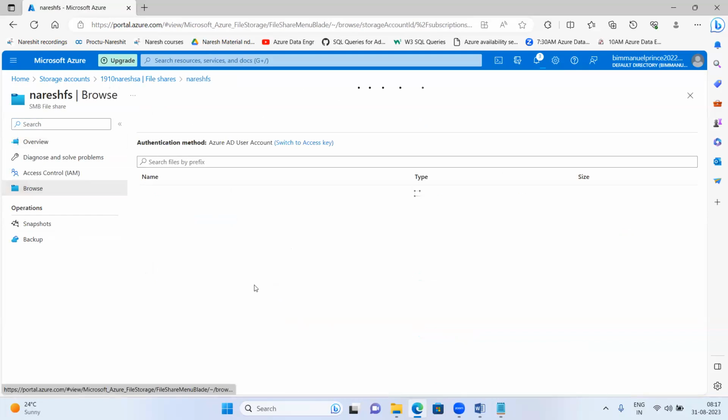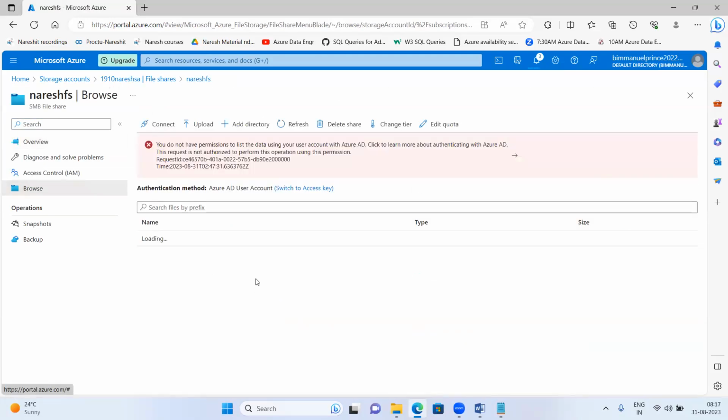Okay, it is saying you do not have permission. Yesterday also we got this issue. So what we have to do is give the storage account access to this file share, then only it will accept. I'll show you how we can give that access. Hold on. Storage file contributor, we have to give the access here.